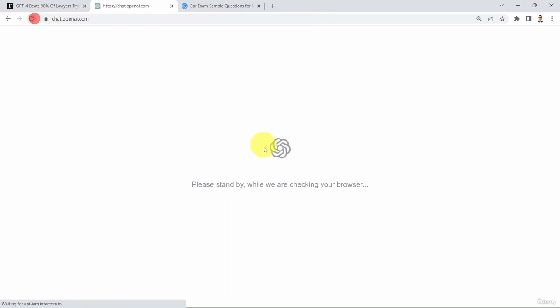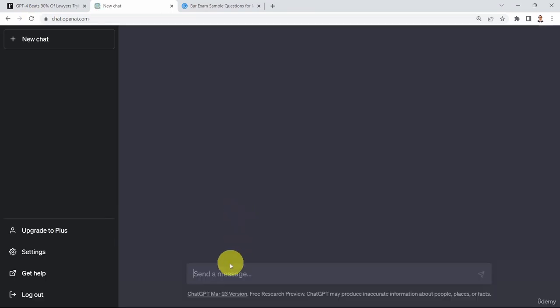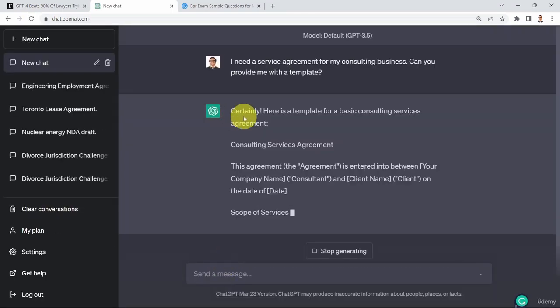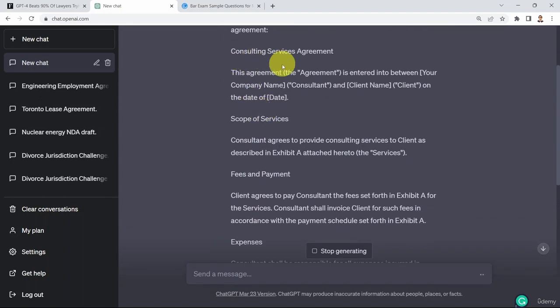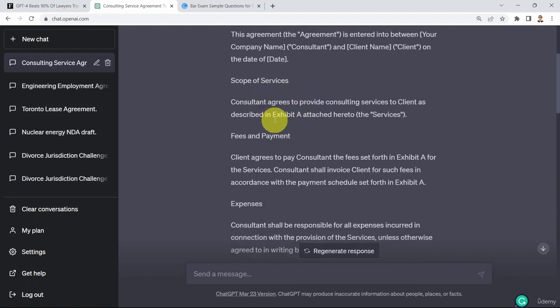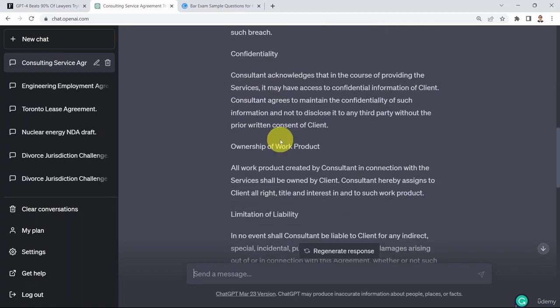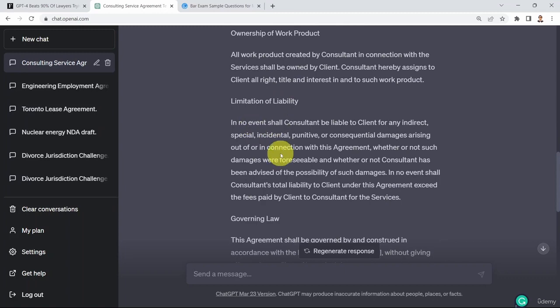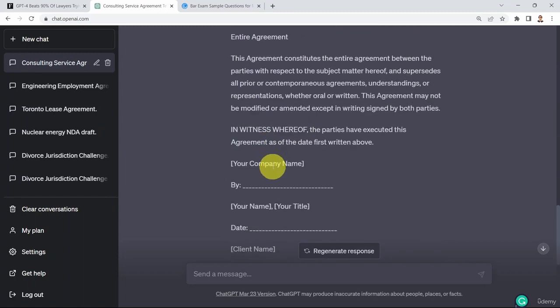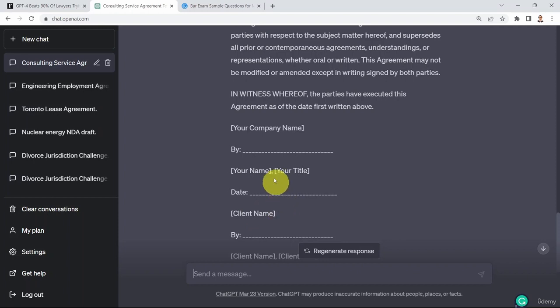And let's go ahead and restart it again. And let's go ahead and test it out. And here we go. Certainly, this is a consulting service agreement. And it's actually pretty powerful, pretty good. I went through it before. So it is going to tell you this agreement is between the given client and a given consultant. And you can find here the scope of the service, fees and payment, expenses, terms and conditions, confidentiality, who owns the work, limitation of liability, governing law, entire agreement, and also the names of the client and whoever is offering the service.